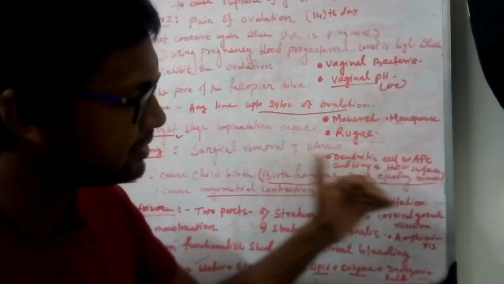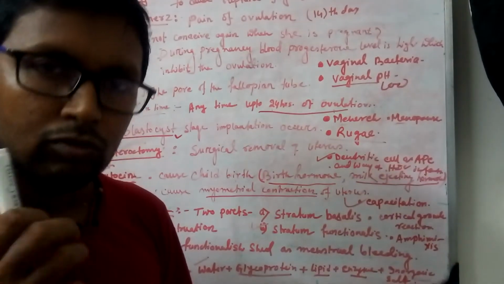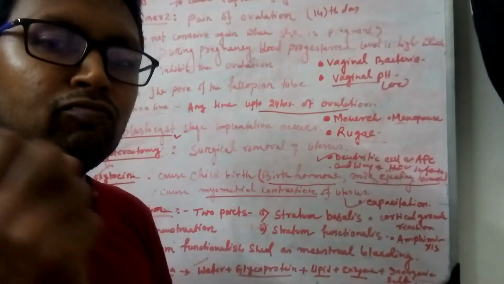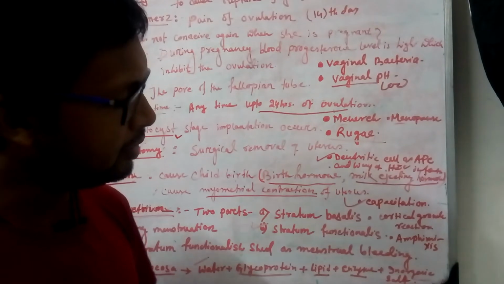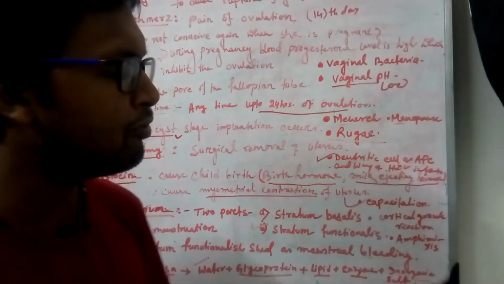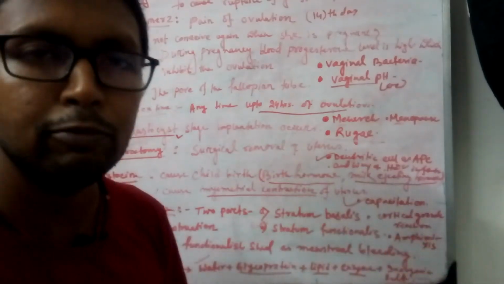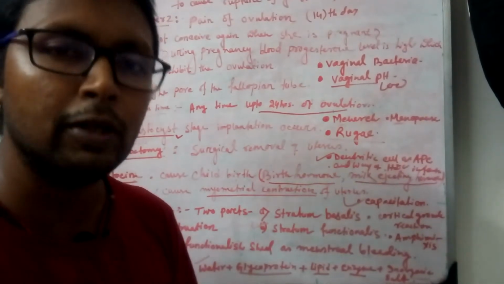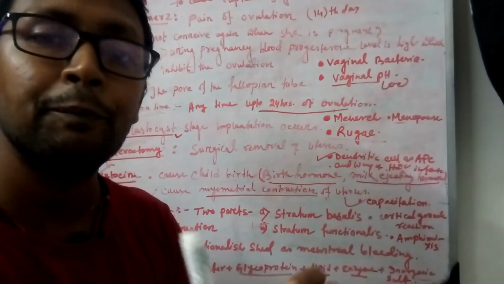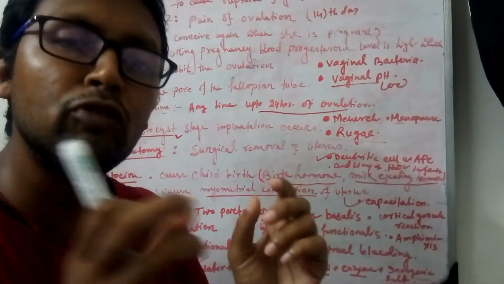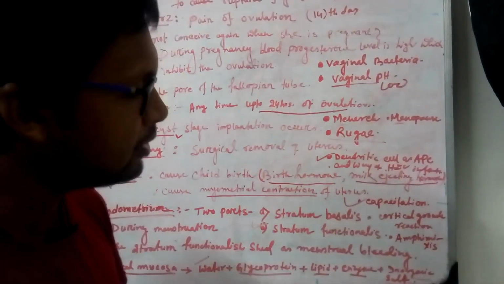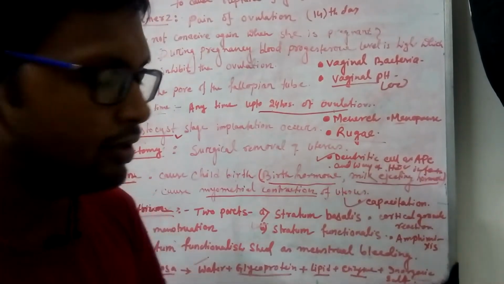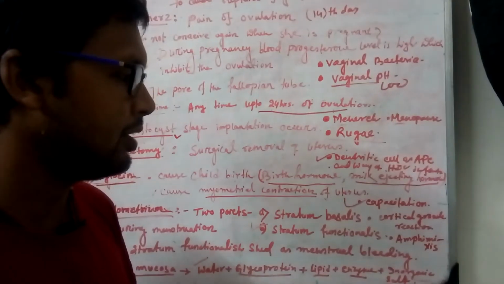So why is capacitation very important? Through capacitation, one sperm gets its functional stage. Outside, in the IVF process, if we put a freshly ejaculated sperm to the egg or secondary oocyte, the sperm is not able to fertilize the secondary oocyte because that freshly ejaculated sperm has not gone through capacitation. So capacitation is a very important term.